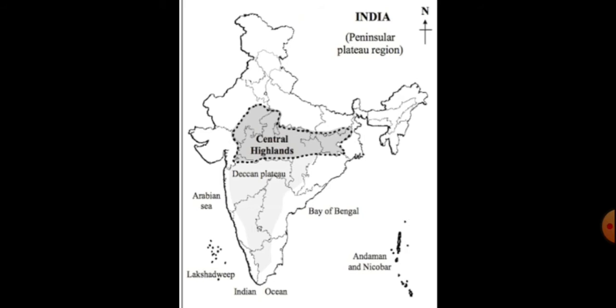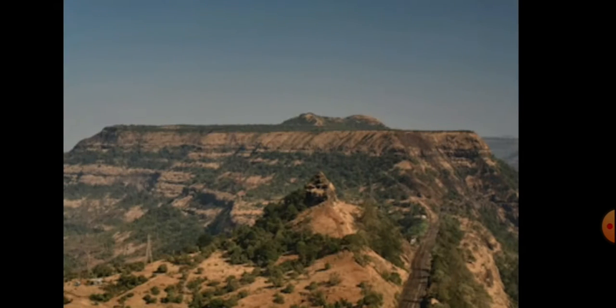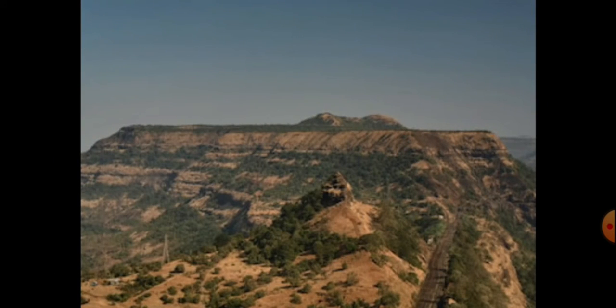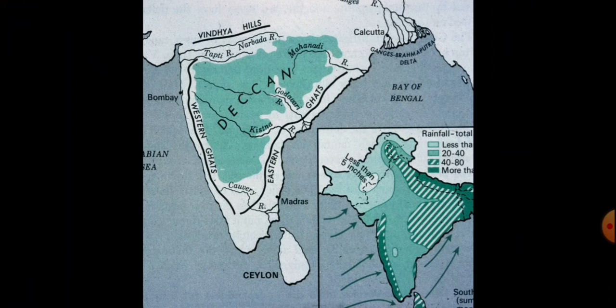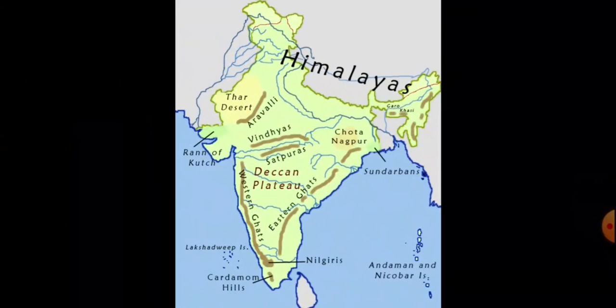The Central Highlands lie on the north of the Narmada River and cover a large part of the Malwa Plateau. Bundelkhand and Baghelkhand are the eastward extensions of the Central Highlands. Number two, the Deccan Plateau, a triangular landmass lying on the south of the Narmada River. The Eastern Ghats and the Western Ghats border the Deccan Plateau on its eastern and western side respectively, while the Satpura mountain range stands on its northern part.